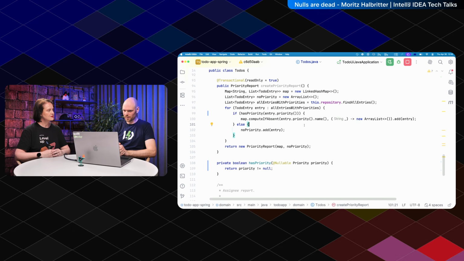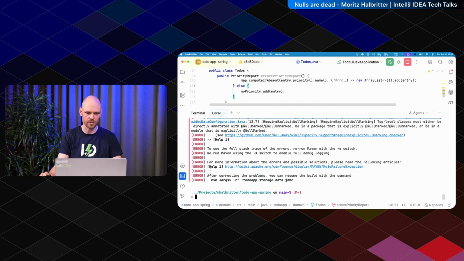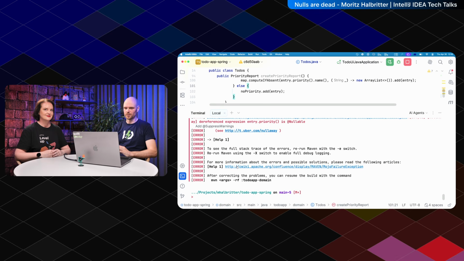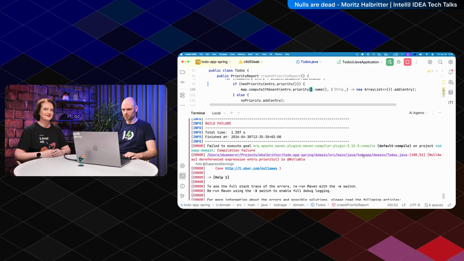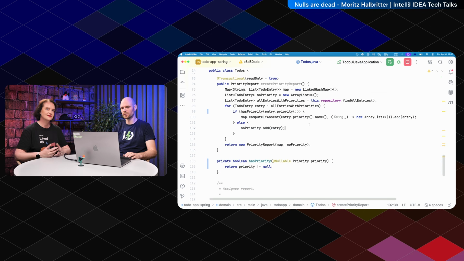You see that the IntelliJ IDEA tracker is now clever enough. Okay, the yellow thingy is gone. Let's run NullAway and see what happens. It's still broken. It complains that this stuff can be null. This is interesting because you now have a false positive in NullAway, but you no longer have one in IntelliJ IDEA. So you can see the null checker in IntelliJ is smarter than NullAway.